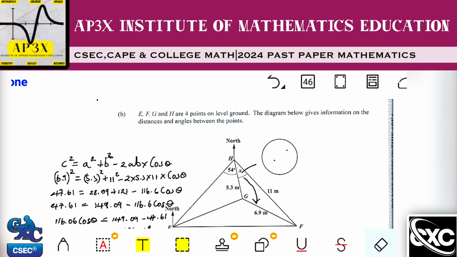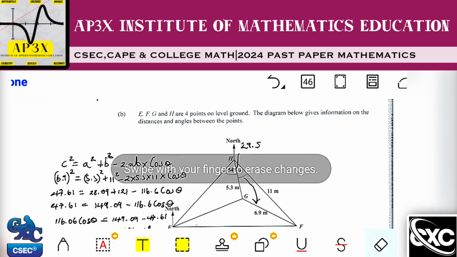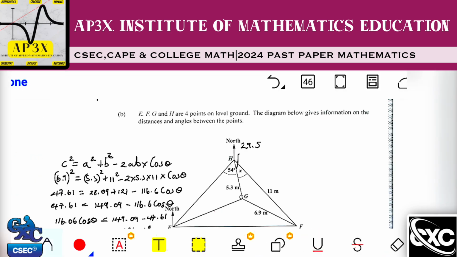Let me just remove this 29.8 to get a visual of this. So this is 29.5 degrees. When it says a vertical tower, what we're looking at is, let me use a different color, a straight line drawn up like that. All right, so that's the vertical tower GT. T would obviously be in here. So that's a vertical tower that's constructed at G.